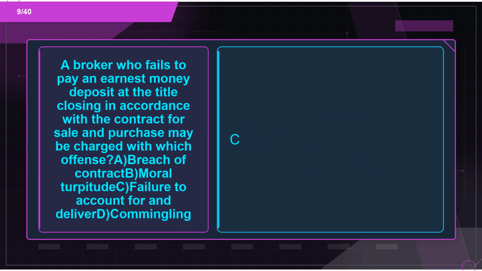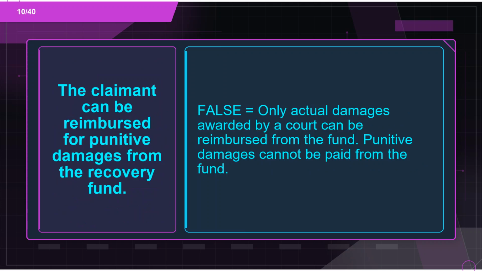Definition: true. Flashcard 9. Term: a broker who fails to pay an earnest money deposit at the title closing in accordance with the contract for sale and purchase may be charged with which offense? A. Breach of contract. B. Moral turpitude. C. Failure to account for and deliver. D. Commingling. Definition: C. Flashcard 10. Term: the claimant can be reimbursed for punitive damages from the recovery fund. Definition: false. Only actual damages awarded by a court can be reimbursed from the fund. Punitive damages cannot be paid from the fund.